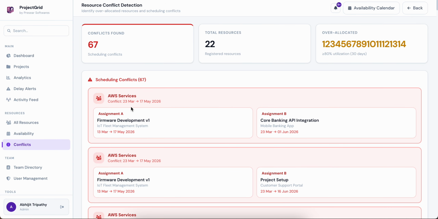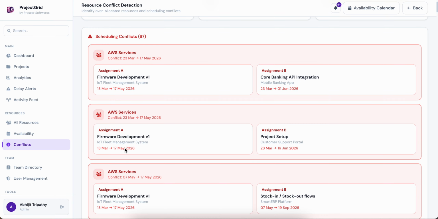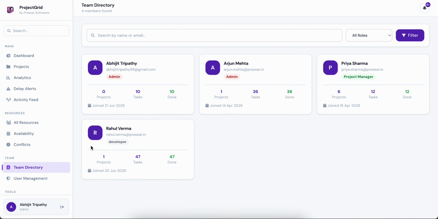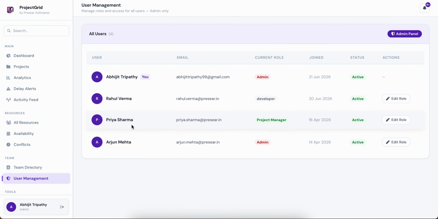There is always a conflict detector here as well. So you can see how many conflicts are here, right? There is a team directory, how many team members are here. There is user management, which you can do. There is admin panel, where you can edit the roles and a lot of things.